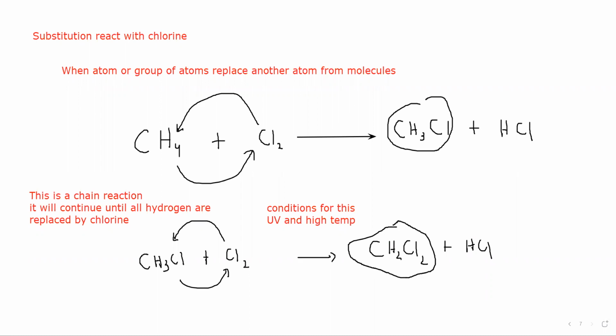This will continue until all of the hydrogen are replaced. So if we have CH2Cl2 plus another chlorine, what will be the product? CHCl3 and HCl. That's right.